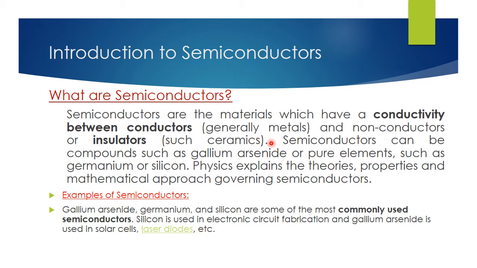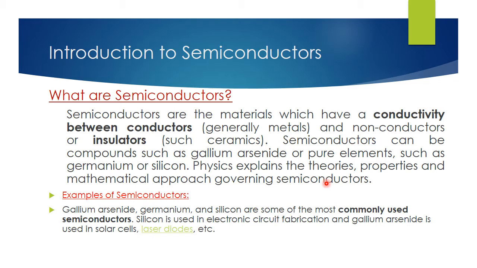The difference between conductors, metals and ceramics is called the semiconductors. Semiconductors can be compounds such as gallium arsenide, or pure elements such as germanium or silicon.